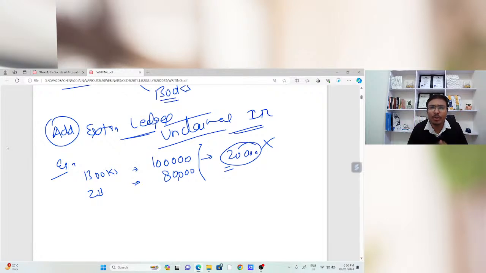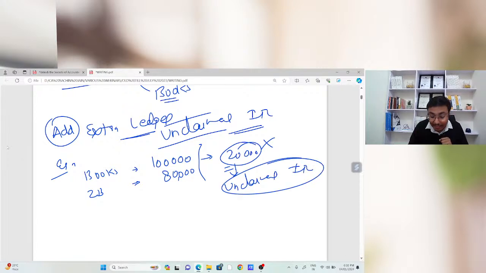In that case, sir, the problem is that in the current month, if I do not claim that input tax credit, that is okay. But how can I know that next month I need to claim that input tax credit of 20,000 rupees? For that purpose, you just need to transfer that 20,000 rupees to the unclaimed ITC ledger, so that when you check your books of accounts next month, you will find the figure in your unclaimed input tax credit ledger, and in that particular ledger you need to make the entry according to the invoices.